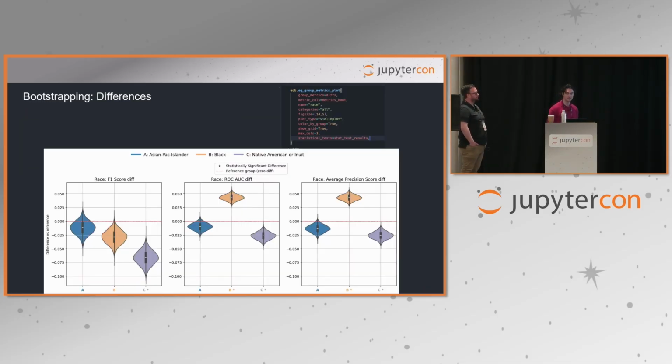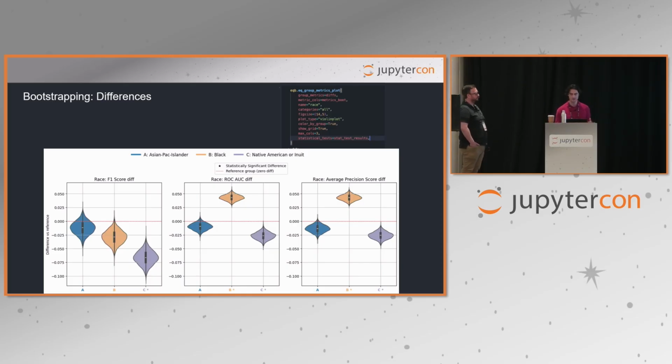So provide these differences to the EquiGroupMetricsPlot method along with the metrics you want to analyze and the statistical tests. These are carried out in a similar fashion as they were for the point estimates. Looking at these plots, now we can see on the x-axis the different groups. So that is Asian Pacific Islanders, the Black group, and the Native American or Inuit group. And on the y-axis, we see the difference in the performance metrics. The 0 on this graph, and where you see that red dotted line, represents the reference group and is what we're comparing against. The further away the values are from this 0 line, the greater the difference is.